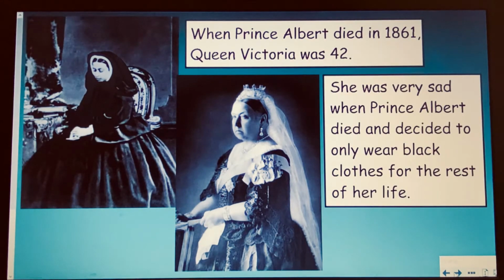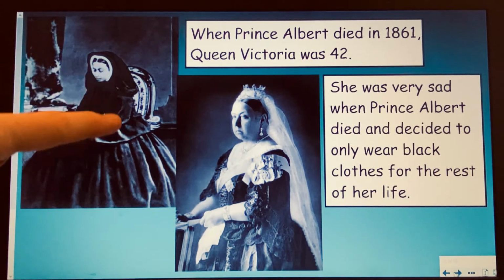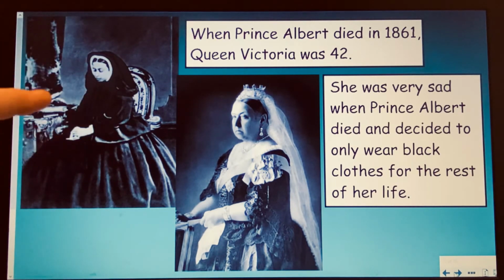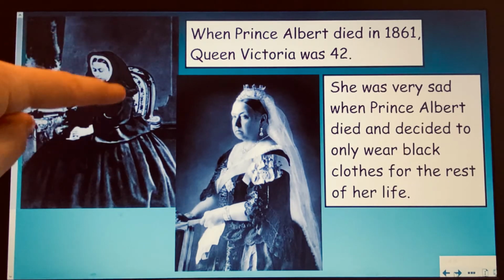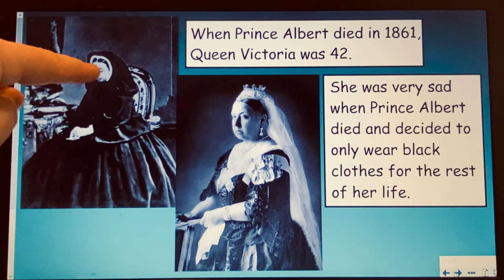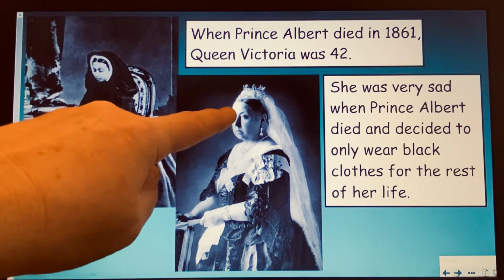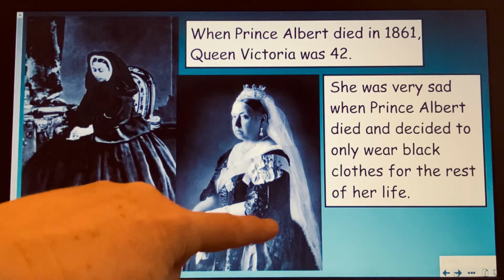When Prince Albert died in 1861, he fell ill and died. Queen Victoria was only 42, and she was very sad when he died and decided that from then onwards she would only wear black clothes for the rest of her life. So you can see her here in her mourning attire. And that's when she must have been around 42. She looks quite young there. And this is her as an older lady, dressed still in black.